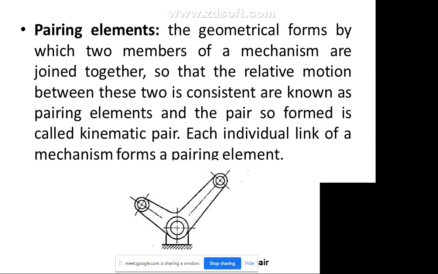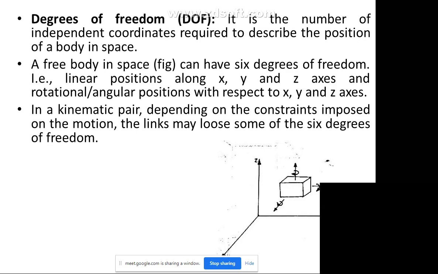These things I am discussing are very basic things. You should know this, then only you will be more comfortable when you solve problems. How to find the degree of freedom and so on will become very simple. Based on this kinematic pair, let us understand the degrees of freedom. Degrees of freedom is the number of independent coordinates required to describe the position of a body in space.